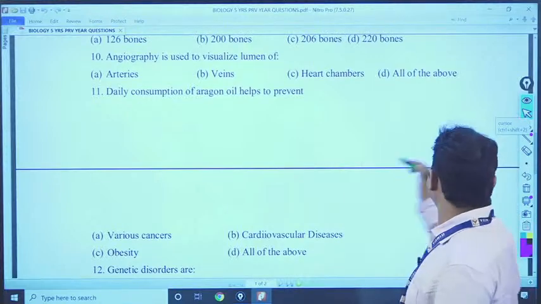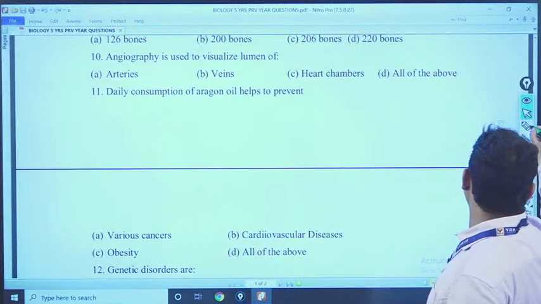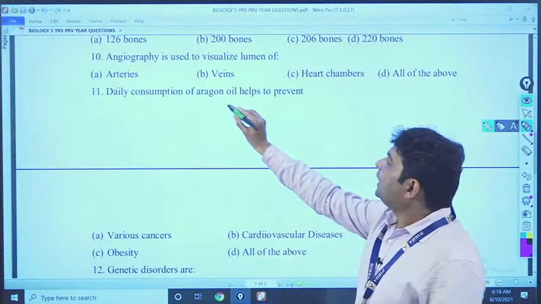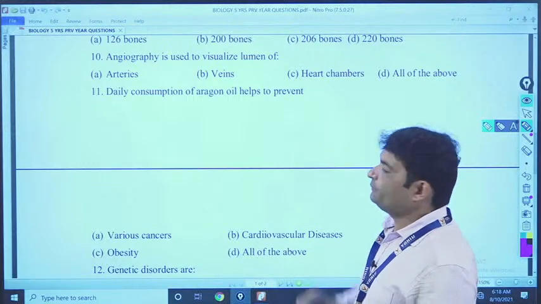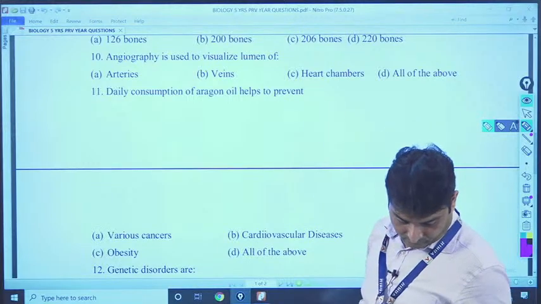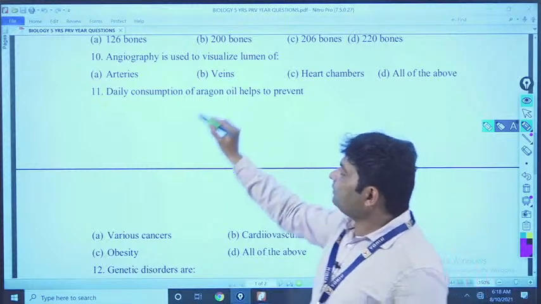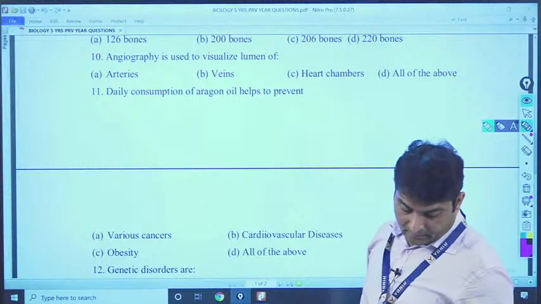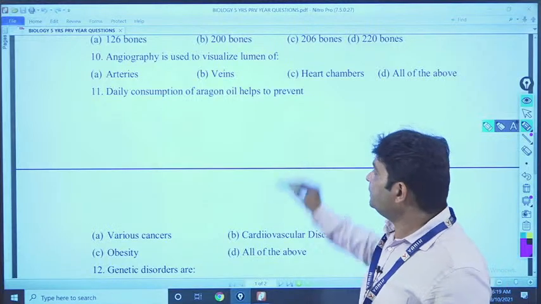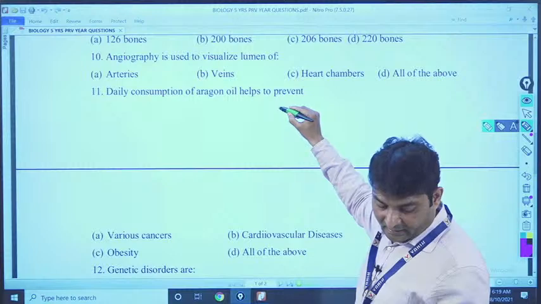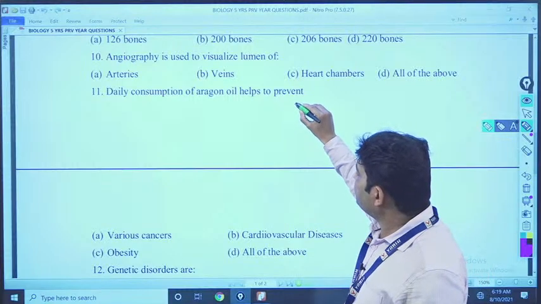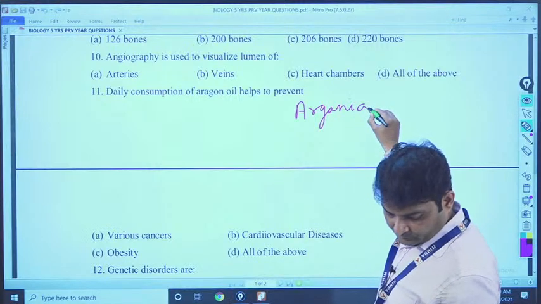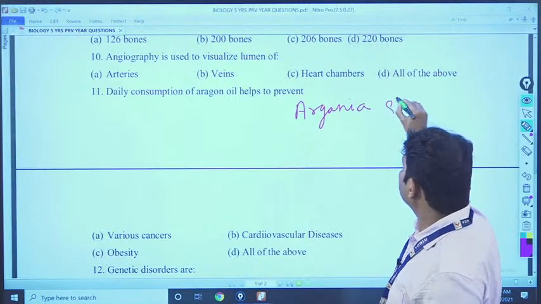Question number 11. Daily consumption of argan oil helps to prevent... See, argan oil is extracted from a tree called the argan tree, and the botanical name of that tree is Argania spinosa.